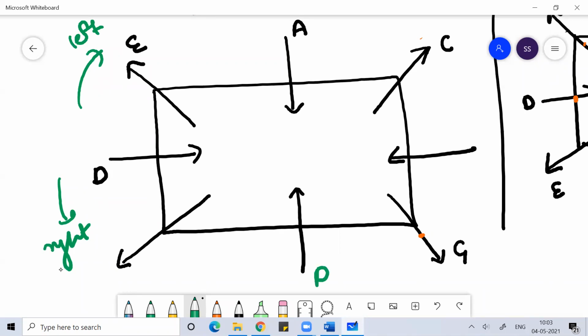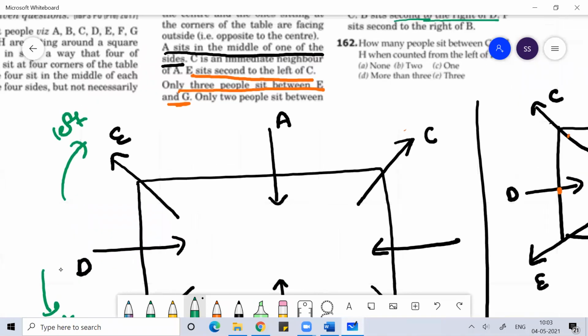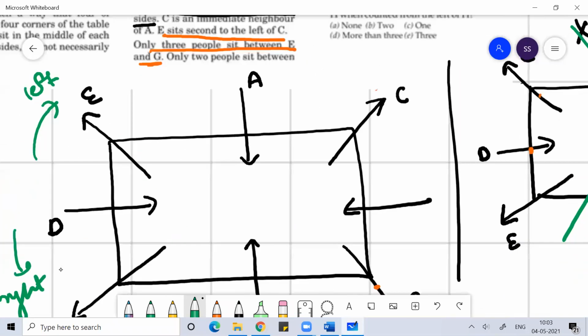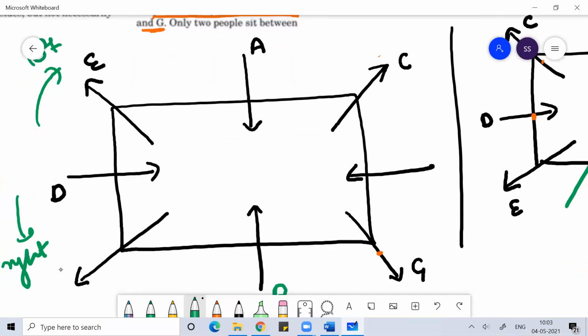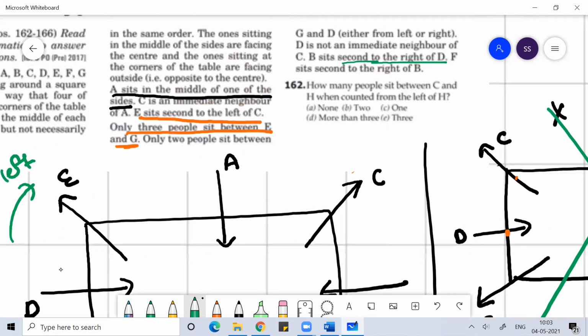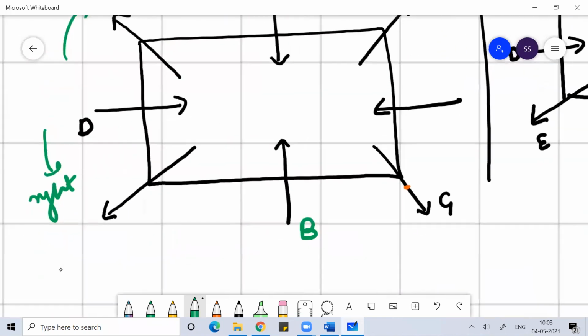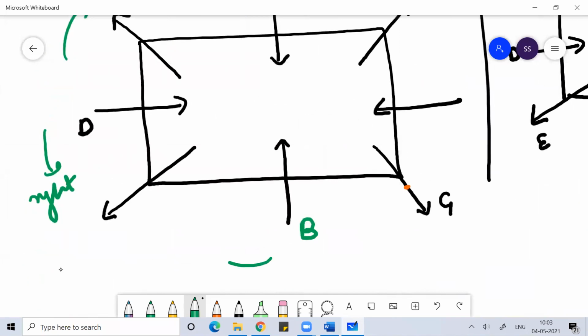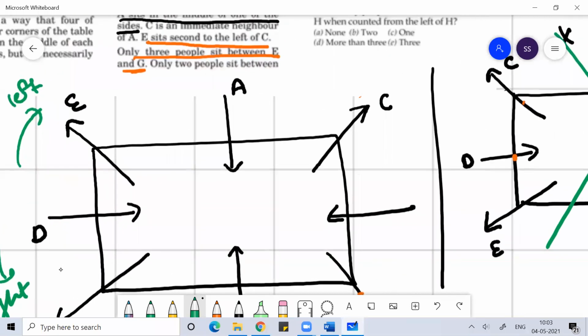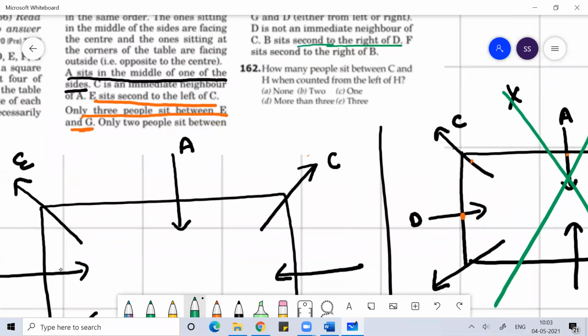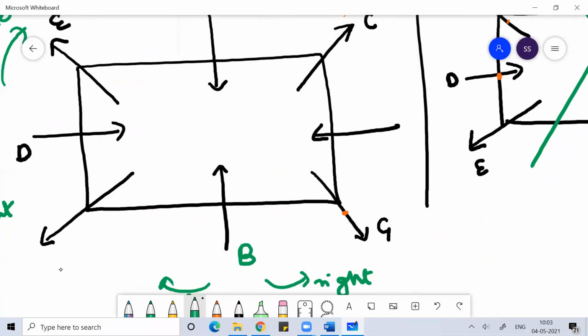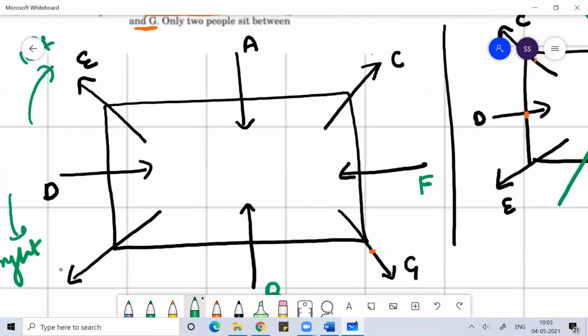So B sits second to the right of D. And F sits second to the right of B. So now you're done.